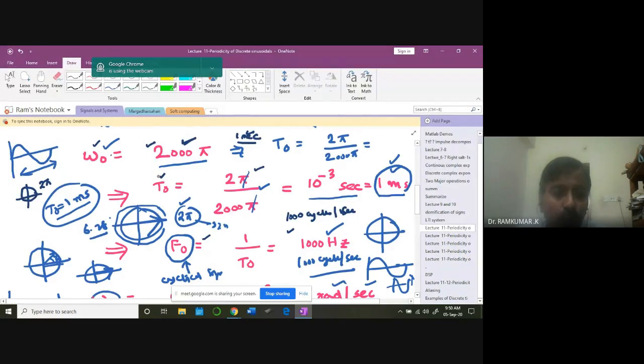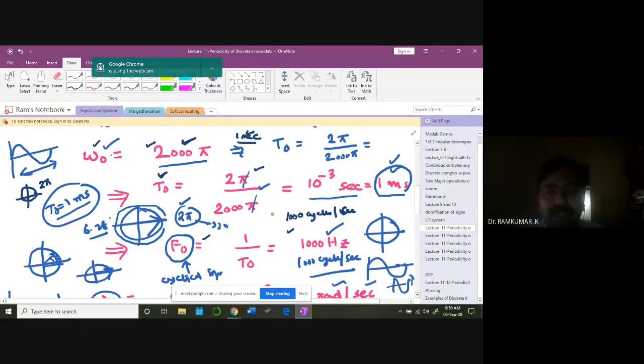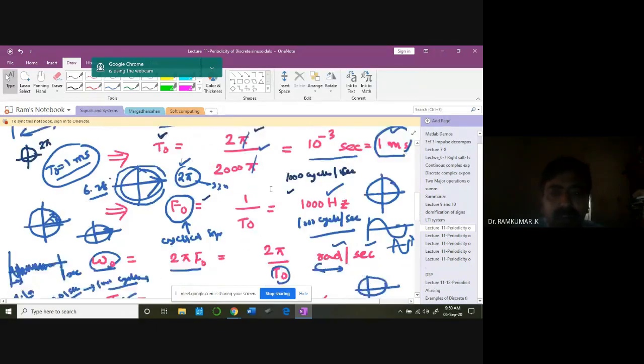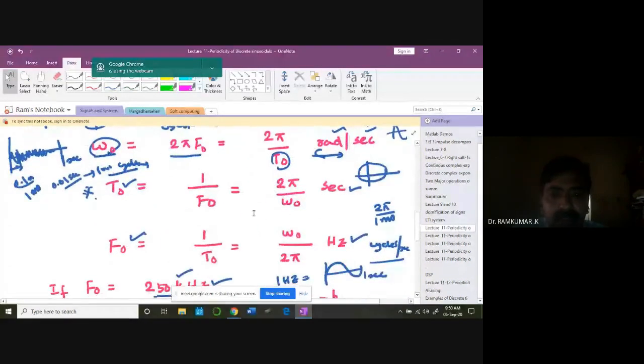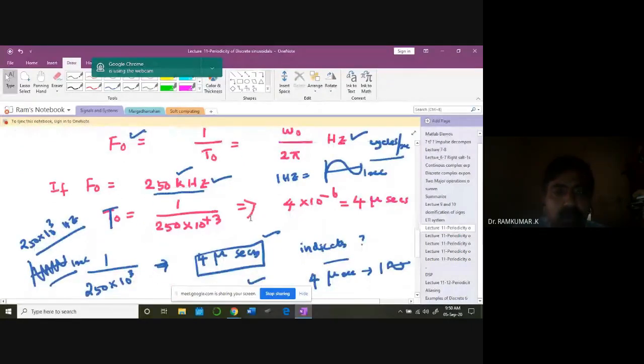For one cycle, what is the corresponding time period it takes? From that, you compute that it is 1 millisecond. You understand? Then F naught is equal to 1 by this T naught. That's going to be 1000 cycles per second, is the basic idea. So is the idea clear? Once you are clear with this, you can move ahead and compute values like this.